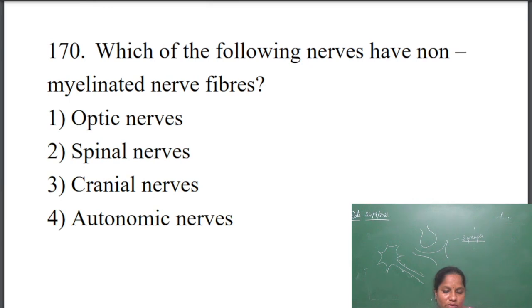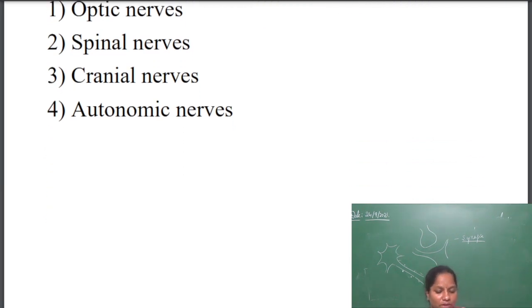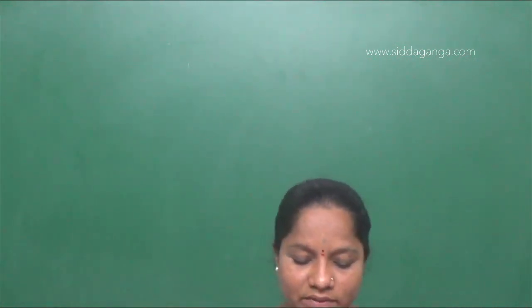Which of the following nerves have non-myelinated nerve fibers? It is autonomic nerves. Students, due to some technical issues, some of the questions have not been discussed properly. So due to that, from question 171.